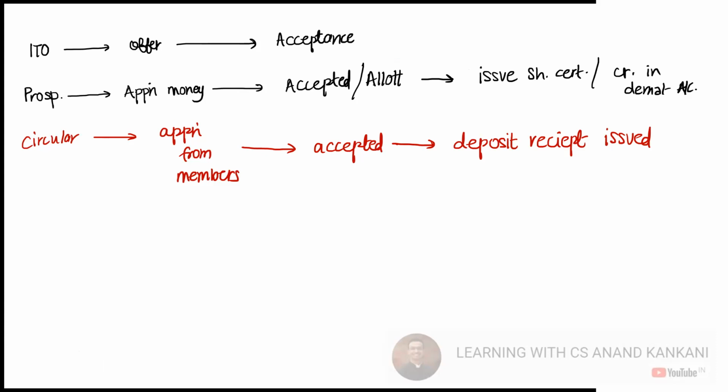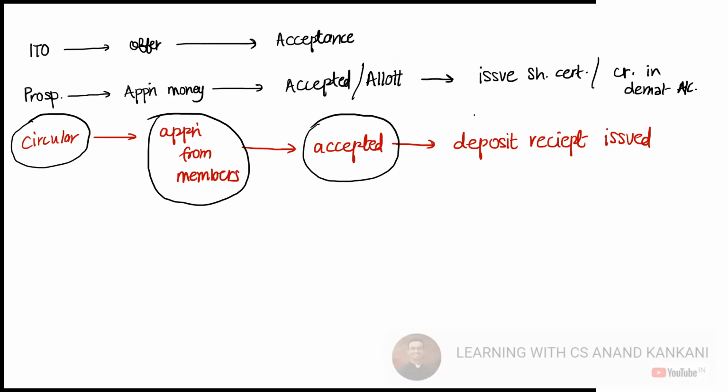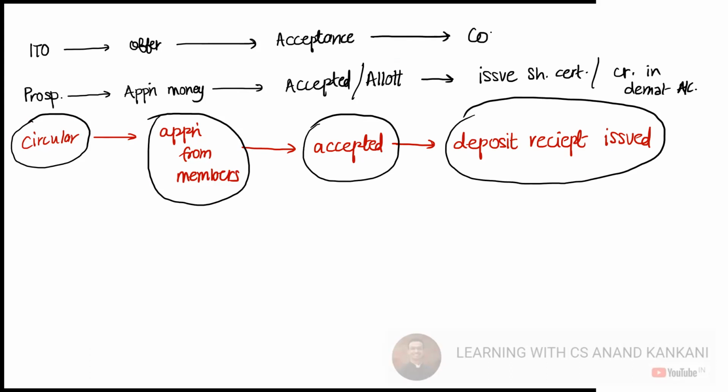Now just remember this part, and this is basically the process of accepting deposits from the members of the company. What is the company going to do? The company is going to issue the circular. Then the members are going to provide the application money, and then it will be accepted. Once it is accepted, the company will have to issue the deposit receipt, which is an acknowledgement that the company has received the money by way of deposit. Is this clear? Just like how acceptance makes that agreement a contract. Make sense? Yes, sir.